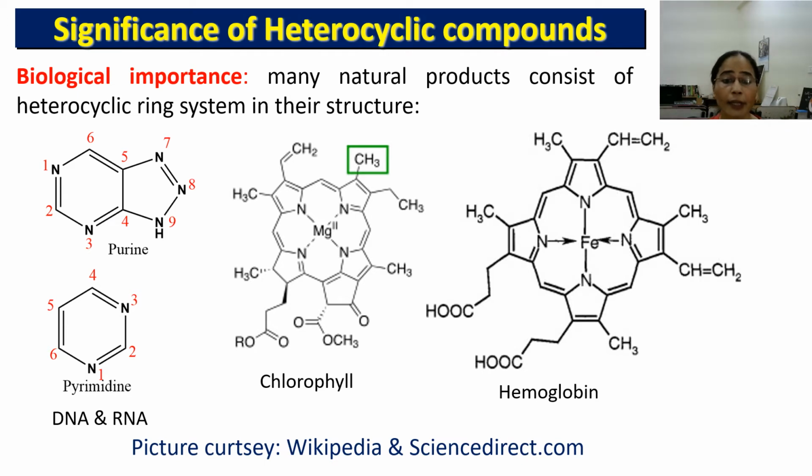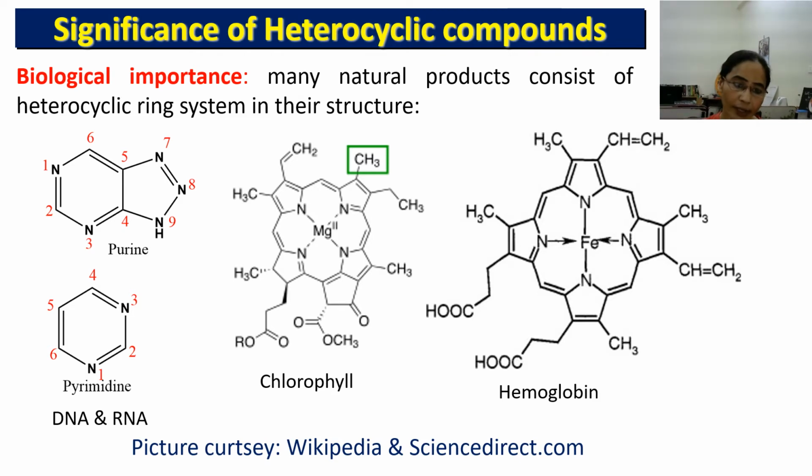You can see chlorophyll contains 4 pyrrole rings, and this chlorophyll is responsible for photosynthesis in plants. And this is the structure of hemoglobin, and here also 4 pyrrole rings. This hemoglobin structure also contains 4 pyrrole rings, and this is responsible for the transportation of oxygen within our body.